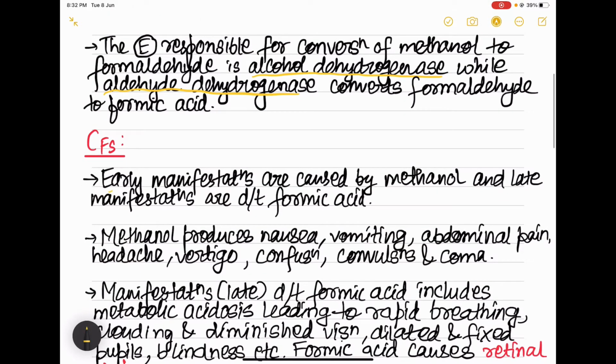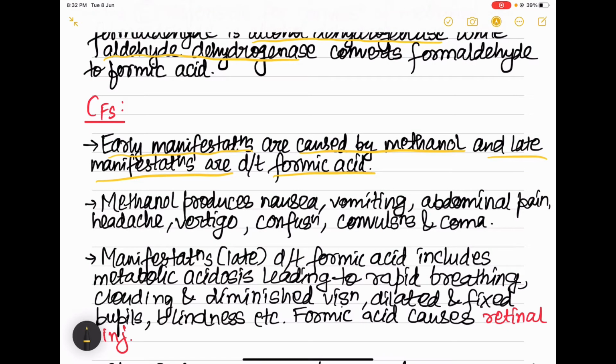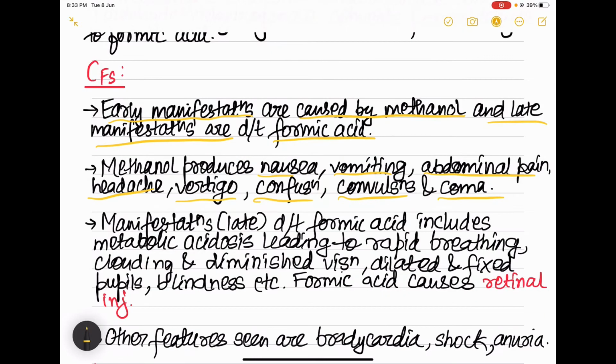Now coming to the clinical features of methanol poisoning. So the early manifestations are caused by methanol and the late manifestations are due to formic acid, okay, as I have already mentioned. So methanol produces the early manifestations which include nausea, vomiting, headache, abdominal pain, vertigo, confusion, convulsions and coma. Then the manifestations due to formic acid, that is the late manifestations, include metabolic acidosis, which is leading to rapid breathing. Then there is clouding and diminished vision, dilated and fixed pupils and blindness, etc. So formic acid basically causes retinal injury.